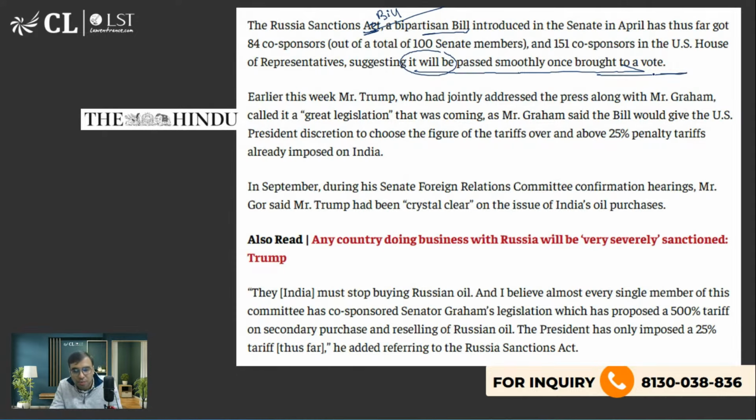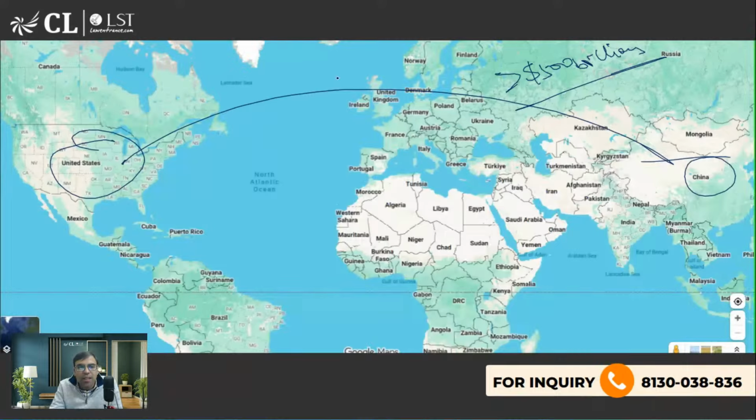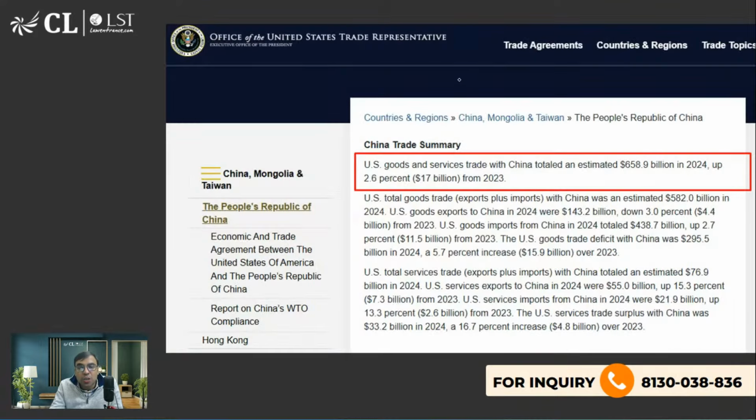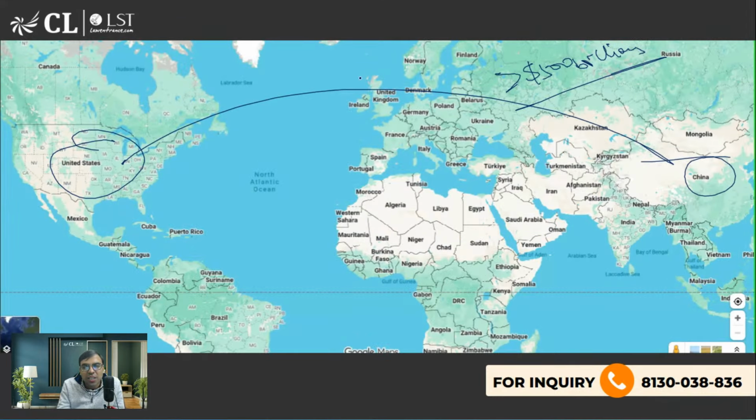ठीक है, खैर. But it is saying that it will be most likely very easily passed. बाईपार्टिसन दोनों पार्टीज, both the parties are supporting in Senate and the other house, in the House of Representatives. सो अगर पास करना हो तो बहुत आराम से पास करा देंगे. ठीक है, खैर. So, like, and I've told you that yes, US and China का $658 billion का trade है. Can you imagine? Even if both are fighting at the international front, US and China का biggest trade है $658.9 billion. But again, the problem is USA has trade deficit.